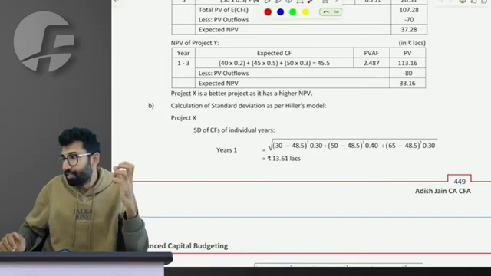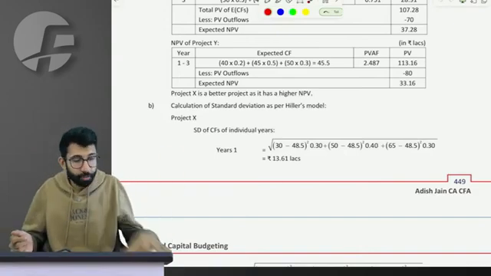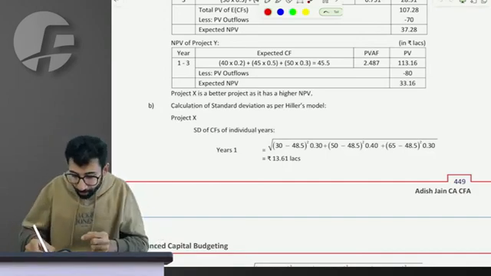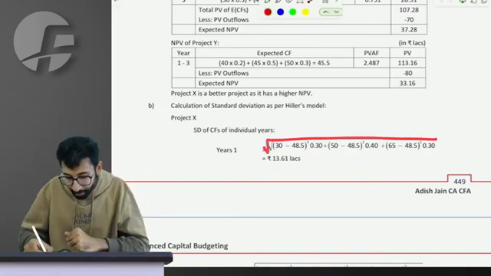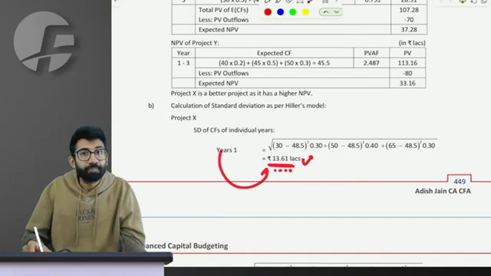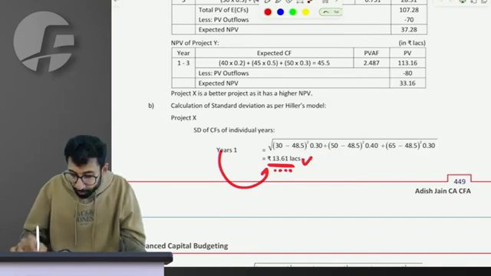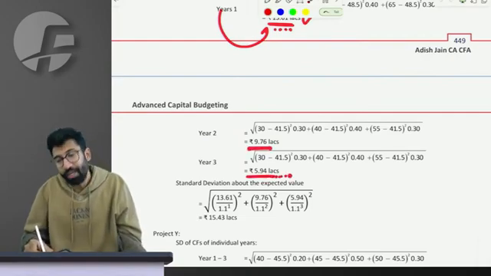Could you process that the particular table has been incorporated in this formula, and with this formula you can do it. So let's not solve it in the class right now. Let's accept that when you take the root of that variance, it becomes the standard deviation. So for year 1, 13.61 is the SD. Similarly for year 2, 9.76 lakhs is the SD. Year 3, 5.94 lakhs is the SD.